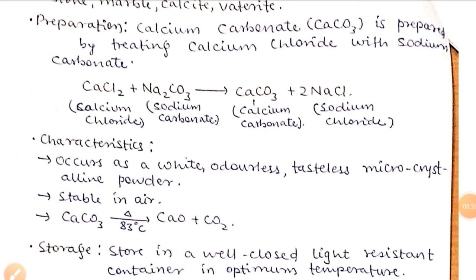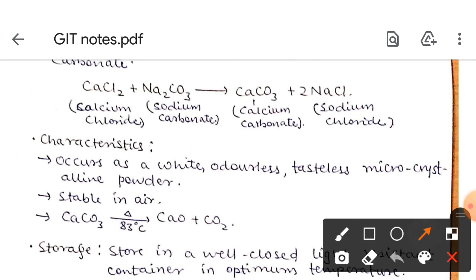Now the characteristics: it occurs as a white, odorless, tasteless microcrystalline powder. It is a white crystalline powder, meaning colorless crystals which are stable in air, and in presence of heat, at 83 degrees Celsius it will degrade and form calcium oxide and carbon dioxide.